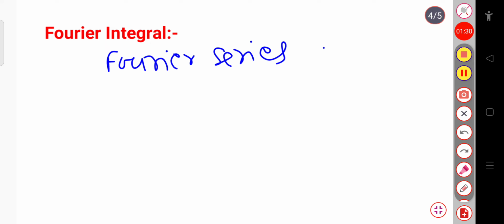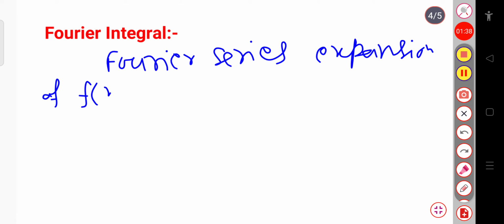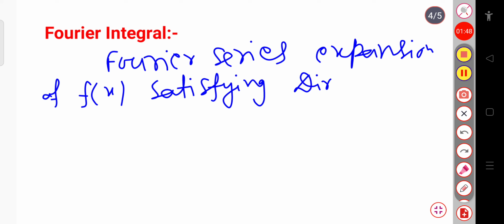Just try to write the Fourier series expansion of f of x satisfying Dirichlet's condition over a certain range.